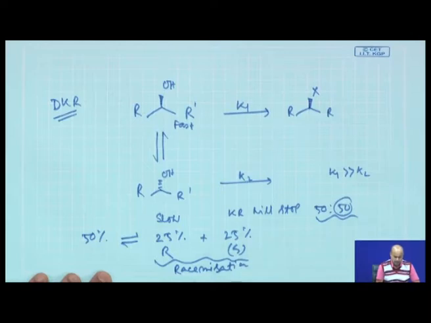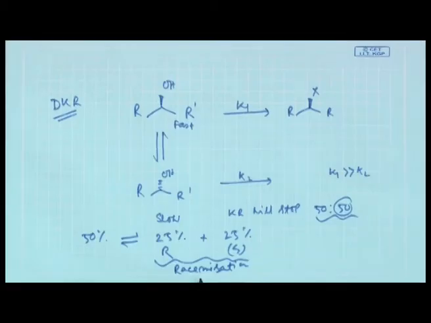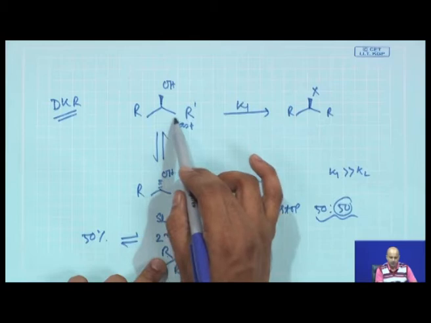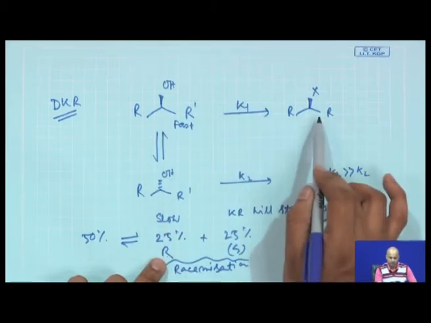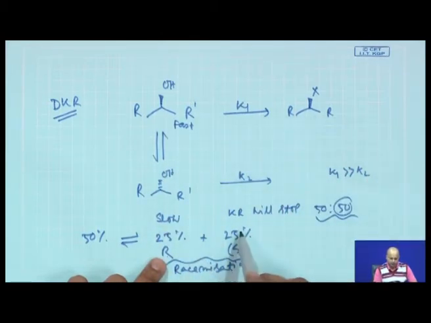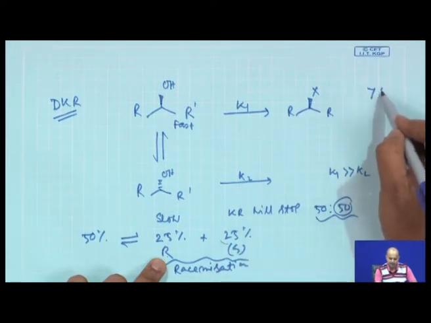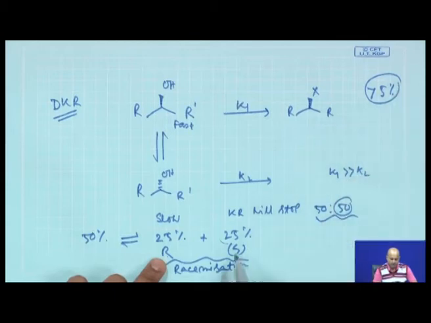If you can couple racemization with kinetic resolution, then the 50% slow reacting enantiomer will again give 25% R and 25% S. Now, this 25% R, which is the fast reacting enantiomer, again undergoes kinetic resolution to give you this product. So, in principle, 50% plus 25%, 75%, has reacted. You have 25% of slow reacting enantiomer.